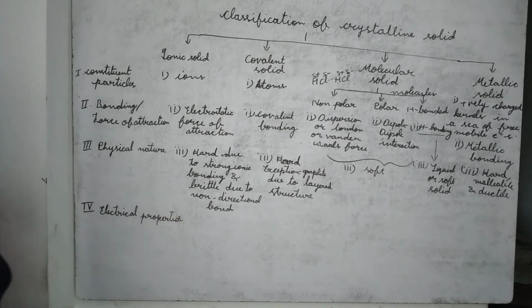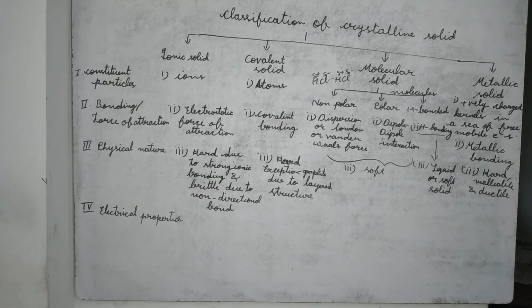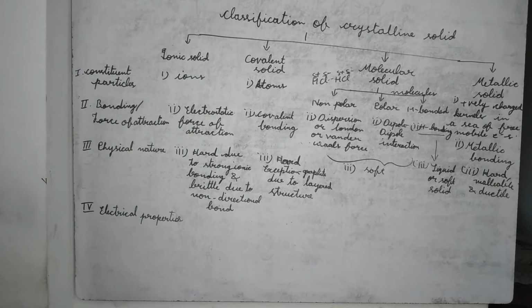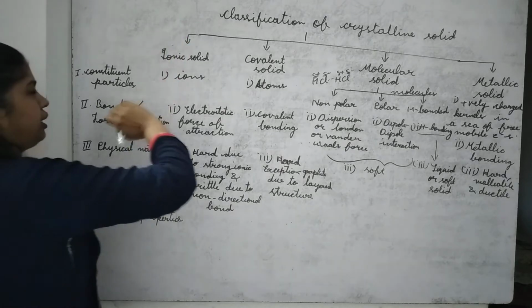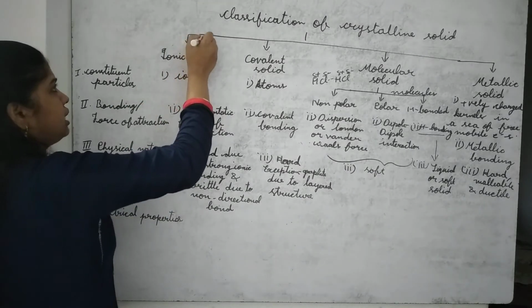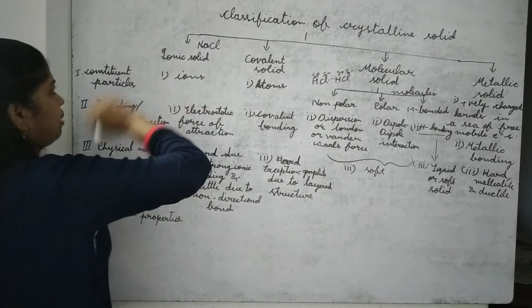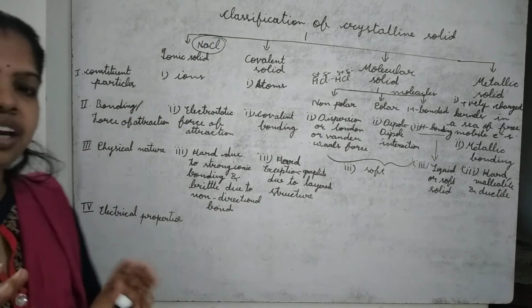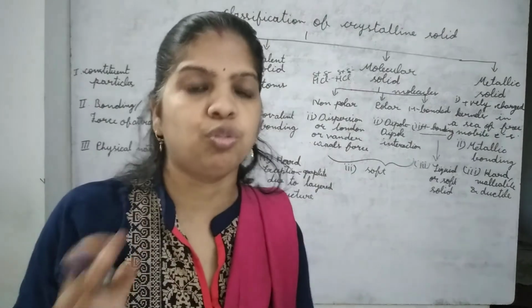Electrical properties. Now I am going to discuss electrical properties. In electrical properties, first of all, about ionic solid. If we are taking an ionic solid like NaCl, as an example, in the solid there are no free ions to move.